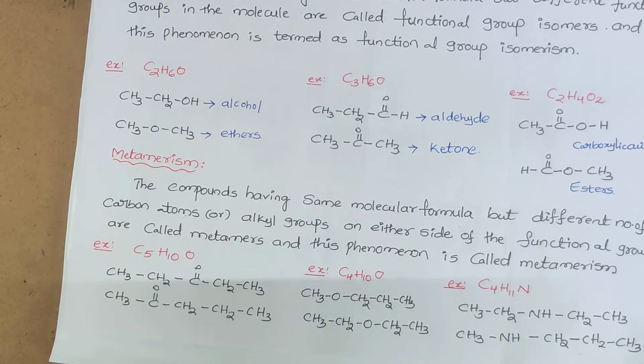That means compounds having the same molecular formula but a different number of carbon atoms or alkyl groups on either side of the functional group are called metamers.